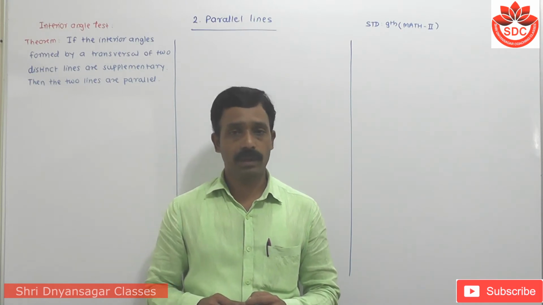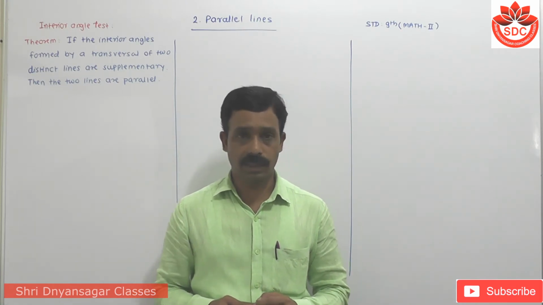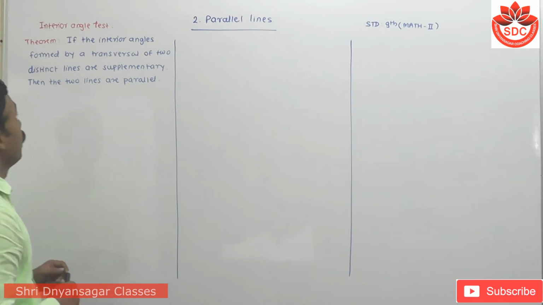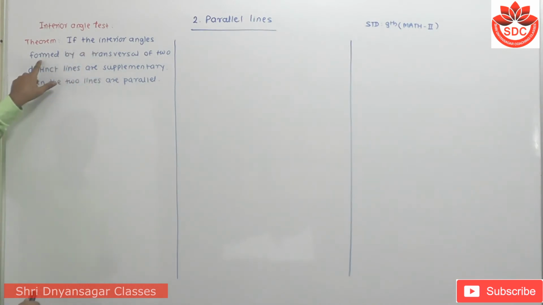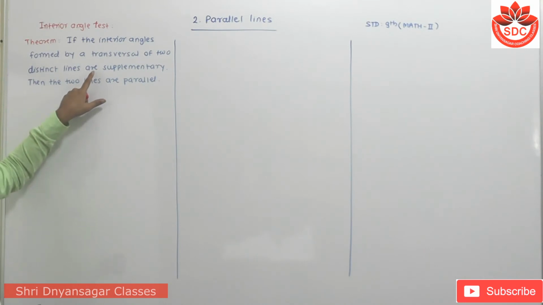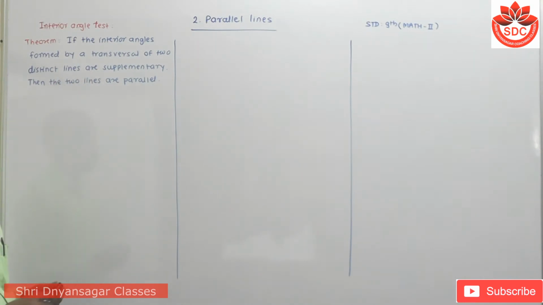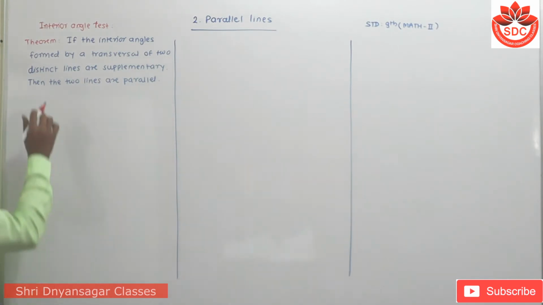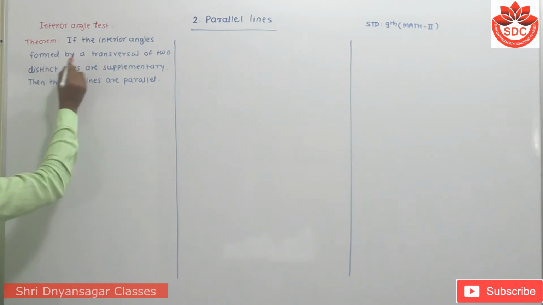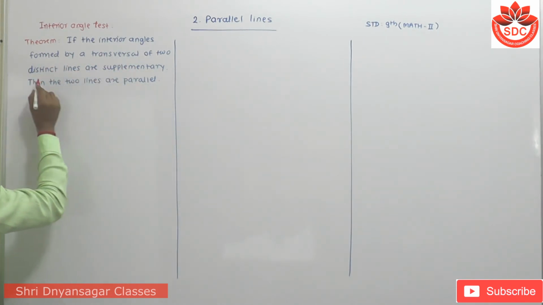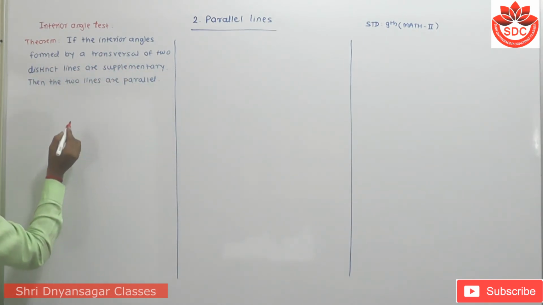Again, a very important theorem. The statement of this theorem is: if the interior angles formed by the transversal of two distinct lines are supplementary, then the two lines are parallel. Now student, for this I have to draw one figure here.